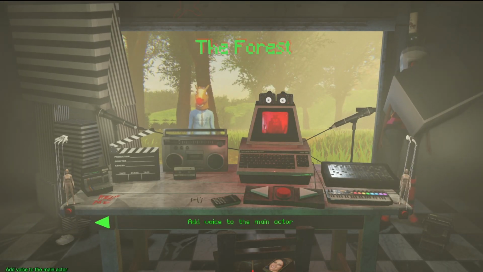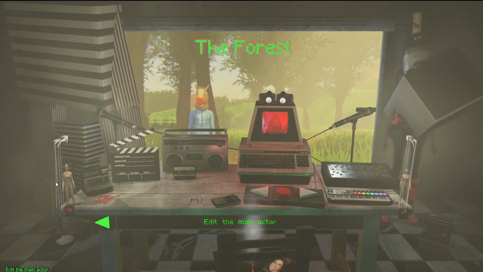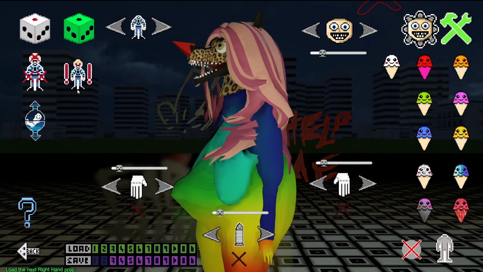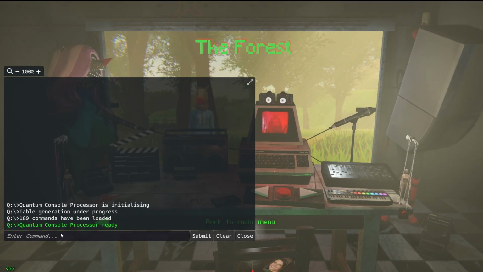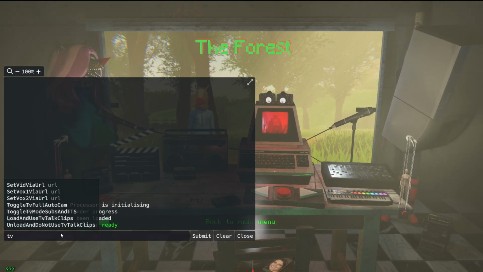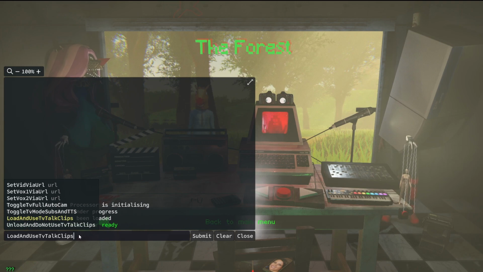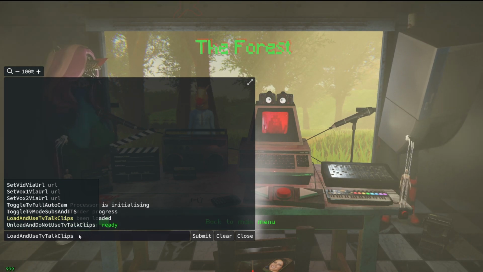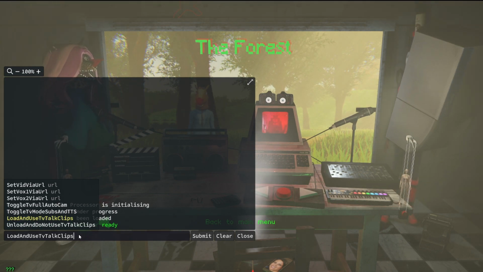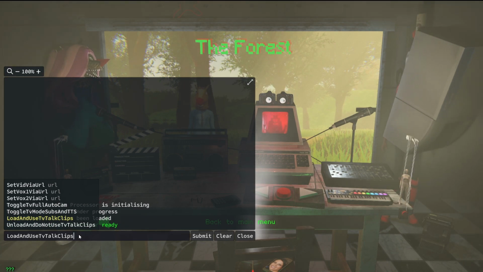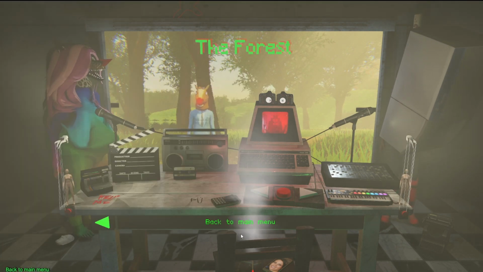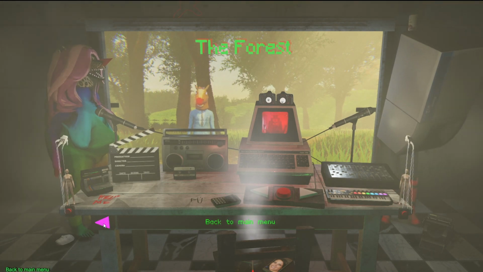So that's how that one works. There's an additional option that I added for my dude Jolsh, that you access through the console. The console's shift plus escape. I think it's called TV Talk. Load and use TV Talk clips. If you go into the game folder, then go into Nightmare Puppeteer data, and then streaming assets, there's a folder in there called TV Talk. Any clips you put in there, WAV files, AIFF, MP3, whatever Nightmare Puppeteer supports, if you put those in there and then run this command, it will load those and use those for the audio mode of the TV mode.